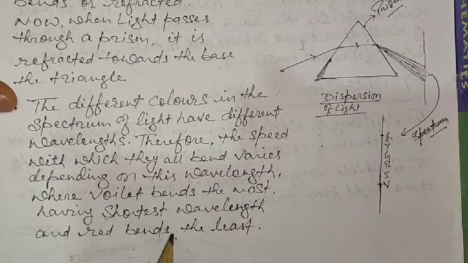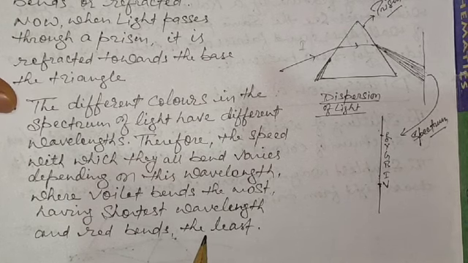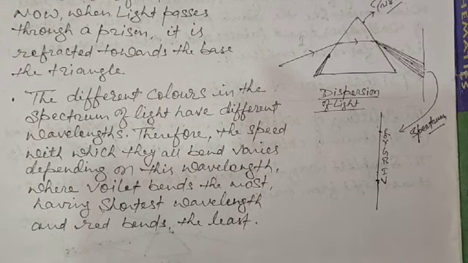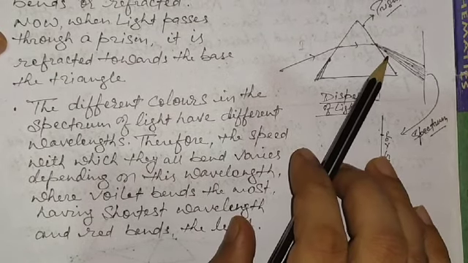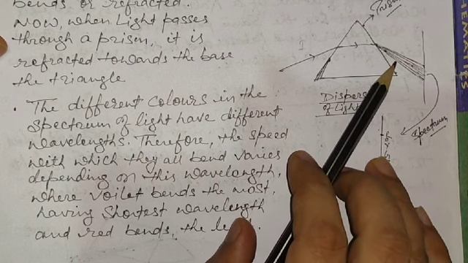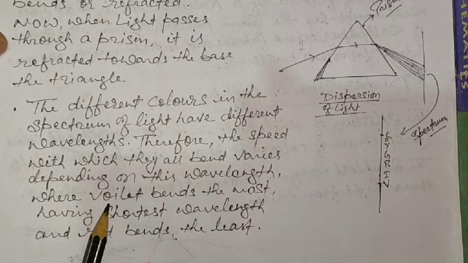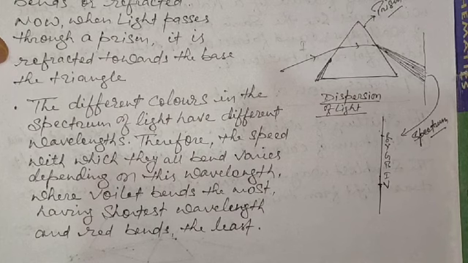Violet has the shortest wavelength, and red bends the least. From this we can say that red has the higher wavelength. So this is all about the dispersion of light. I hope all of you have understood. Why is this happening? Just due to the difference in the speed of light as well as the difference in the wavelength of light. These are the notes also, you can see. I'll try to put the PDF link in the video, so you can get it from the link also.